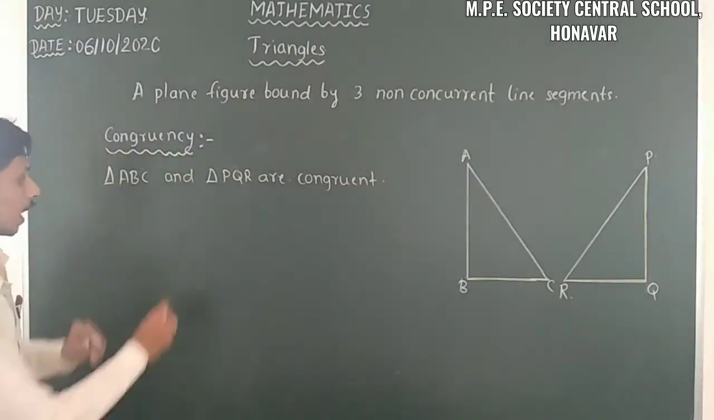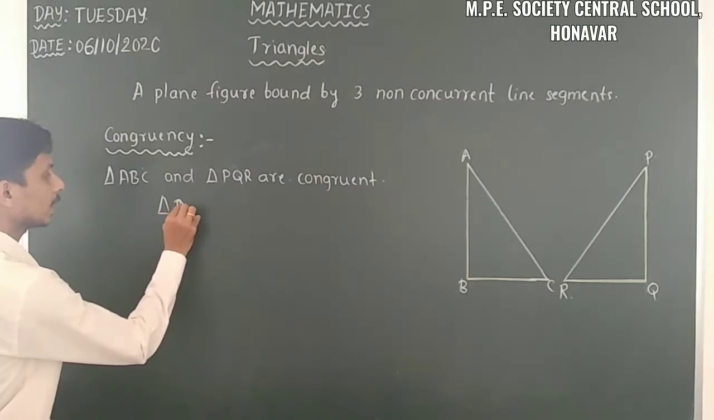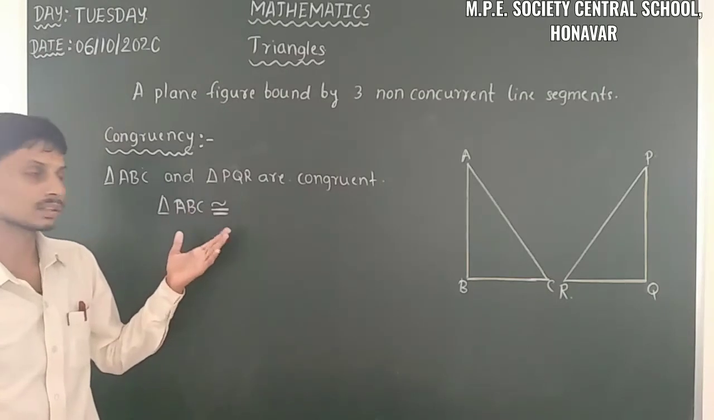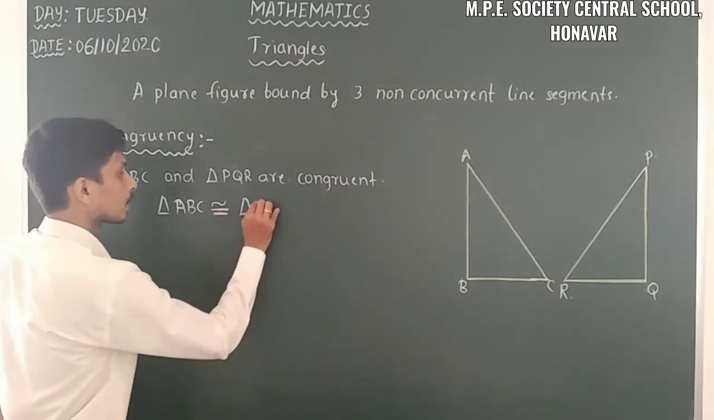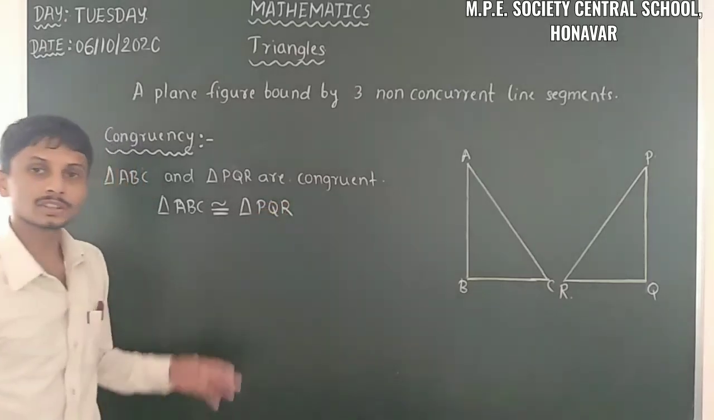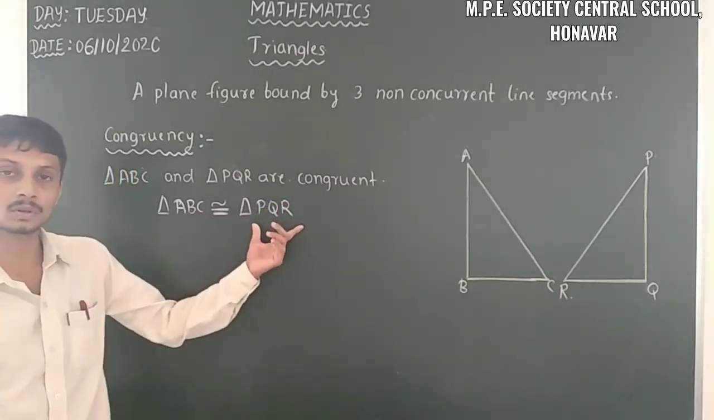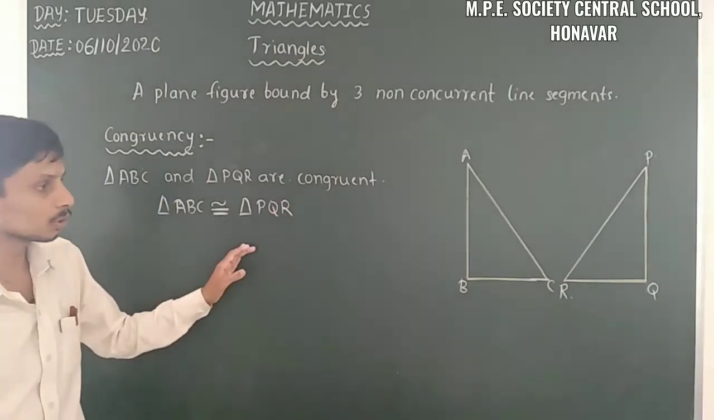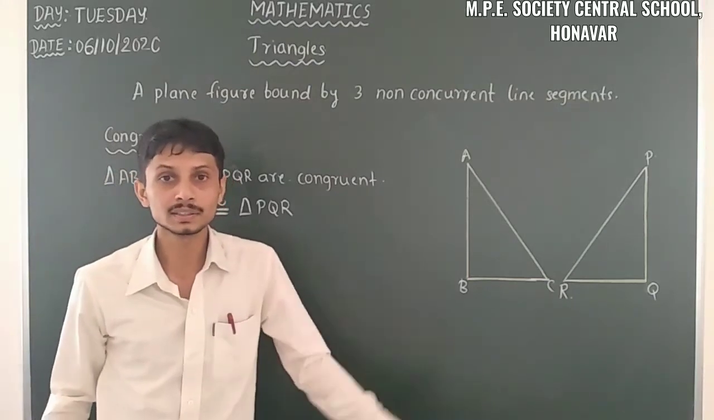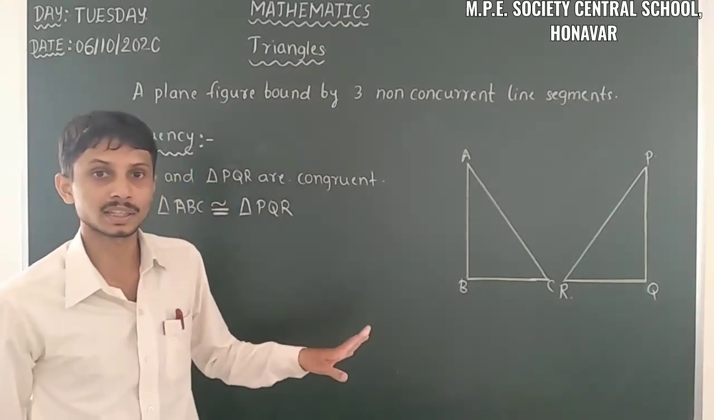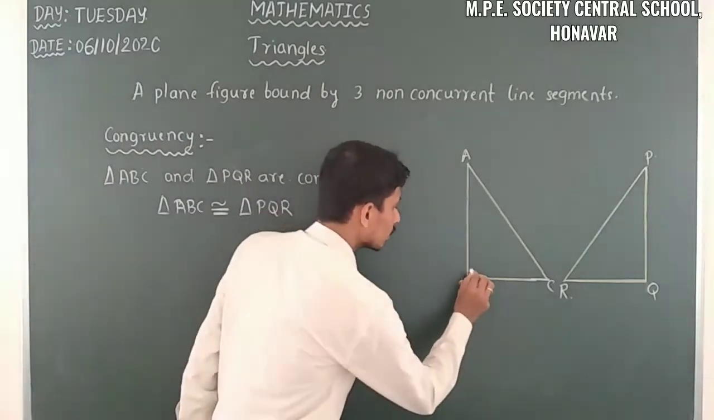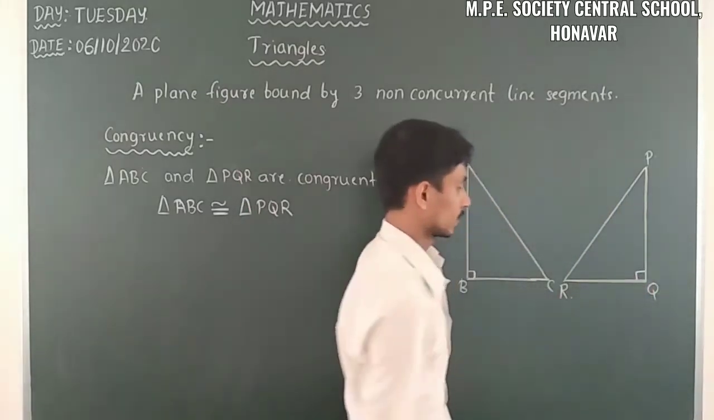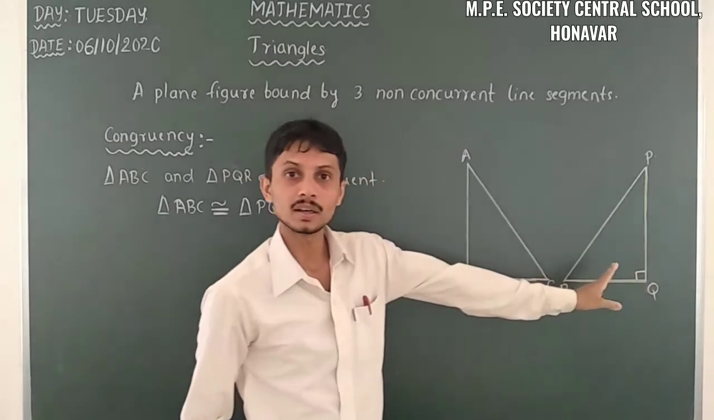Congruent means we have to write like this, triangle ABC, and this is the symbol of congruency, triangle PQR. So triangle ABC is exactly similar to triangle PQR. Then just observe, we have to find out what the corresponding sides are. Firstly, here we have a right angle and here we have a right angle.